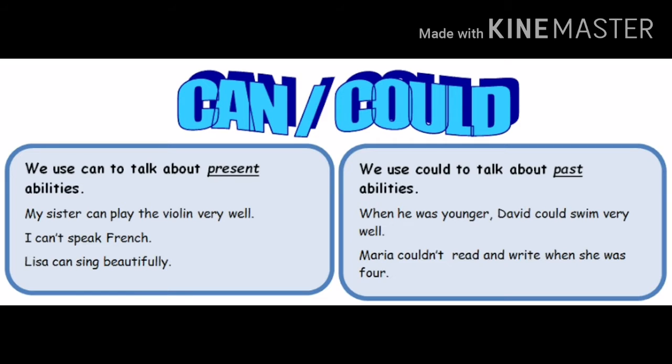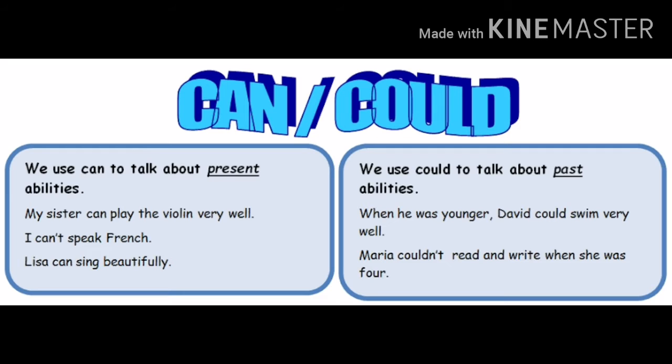We use could to talk about past abilities. When he was younger, David could swim very well. Okay, it is also an ability in the past tense. Maria could not read and write when she was 4. Okay, it is an action that has already happened, so we can call it past ability.